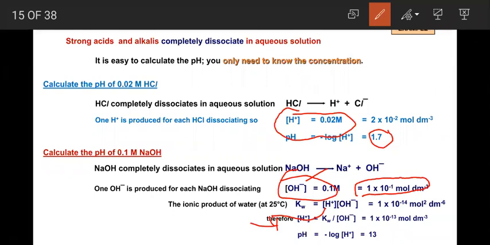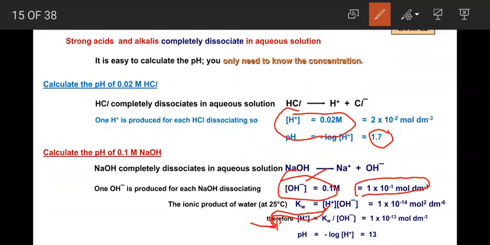But we should know the pH value, right? Then how are we going to calculate the pH value? pH depends on the concentration of H plus ion. So first we need to know the concentration of H plus ion. Just take it out in this equation. Then what you will get? Kw divided by concentration of OH minus ion.